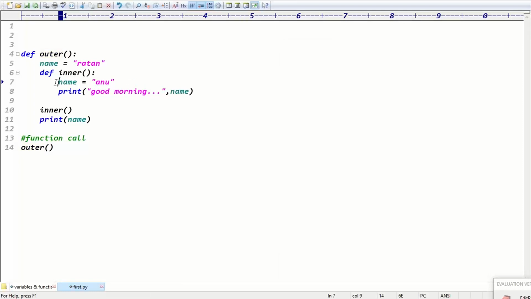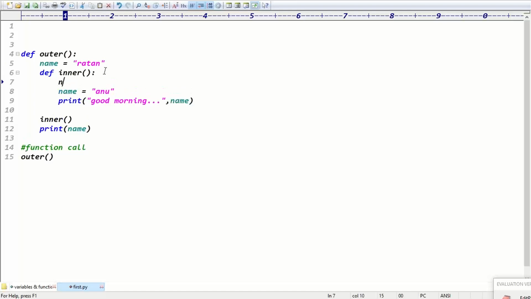Exactly. But my question is clear, right? Inside the inner function, I want to change this variable, the outer function variable. We require the keyword nonlocal. The keyword name is nonlocal: nonlocal name, then name equal to Anu. Once you write the nonlocal keyword, you are representing which variable? The outer function variable, right?